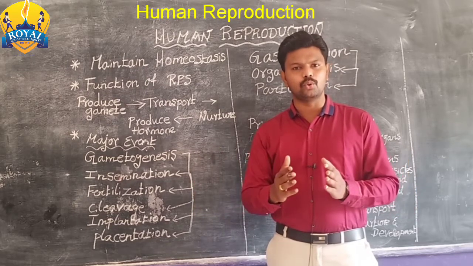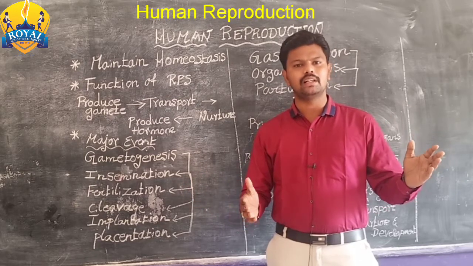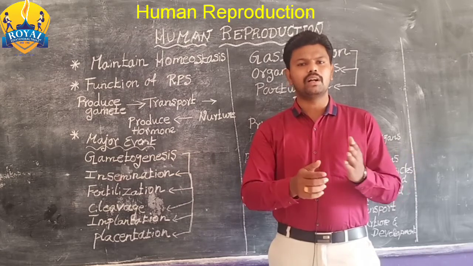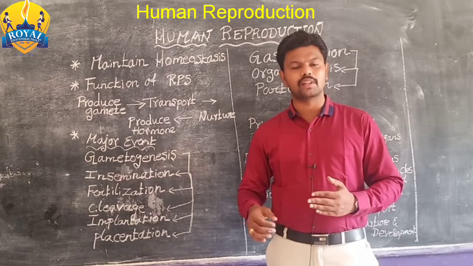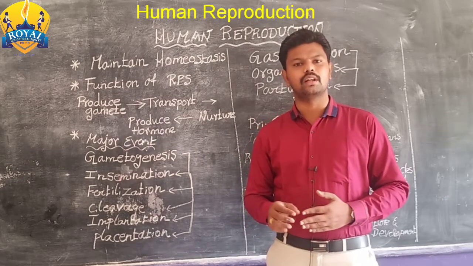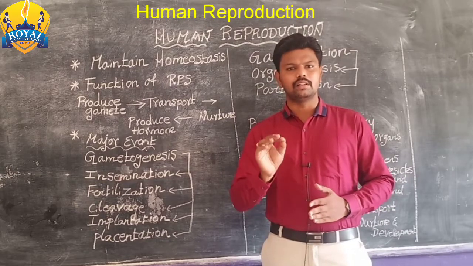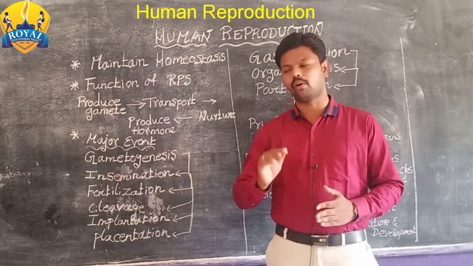They fuse together to form a zygote. Male and female gametes are in haploid condition, but after fertilization they produce the zygote in diploid, or 2n, condition. Zygote is diploid, gametes are haploid.